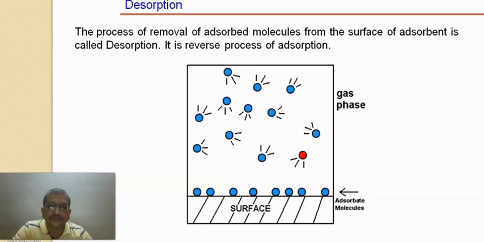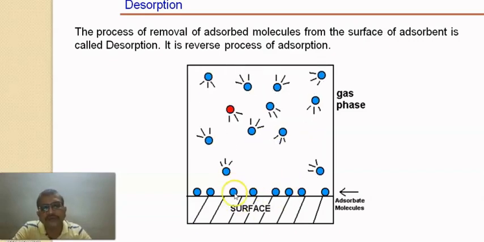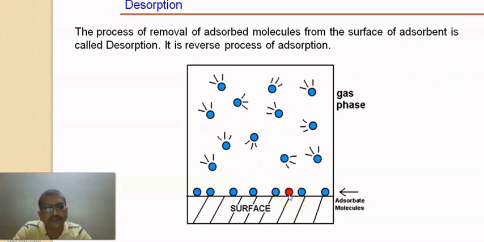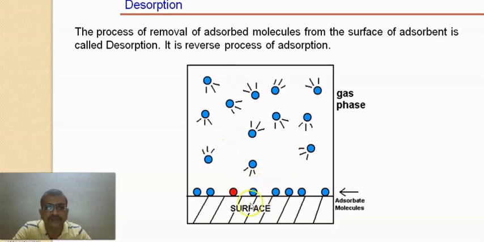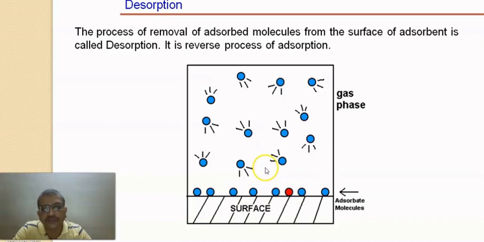The process of desorption can be looked at like this. If you observe the red molecule, it is getting adsorbed here, and then it is coming out of the surface like this. This process of coming out of the surface is called desorption.